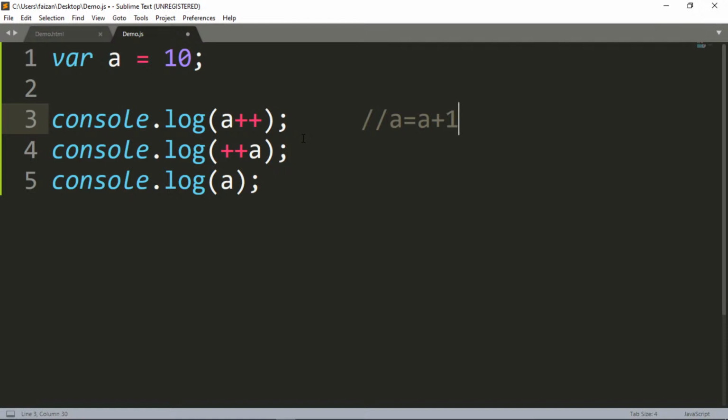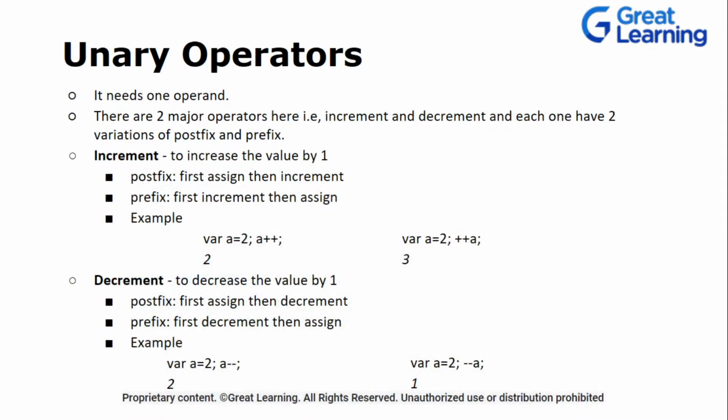Okay, what will be the output in this case? Quickly, what will be the output of these three statements? One is the post increment, another is pre increment, and the last thing is just we are printing it. Okay, so now let me just show you how it works.